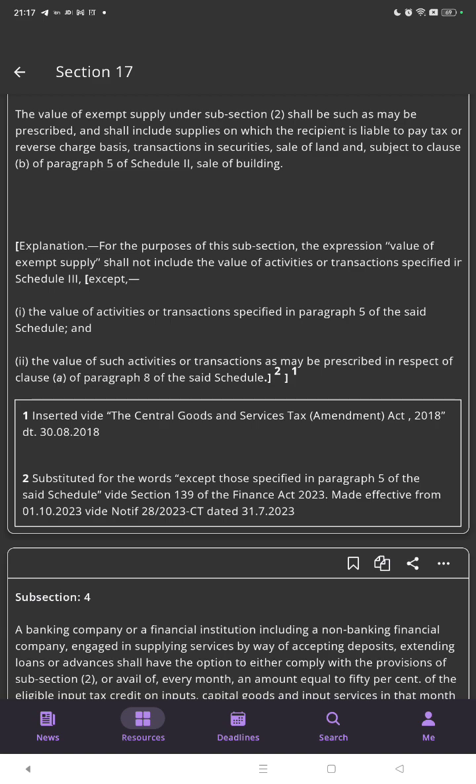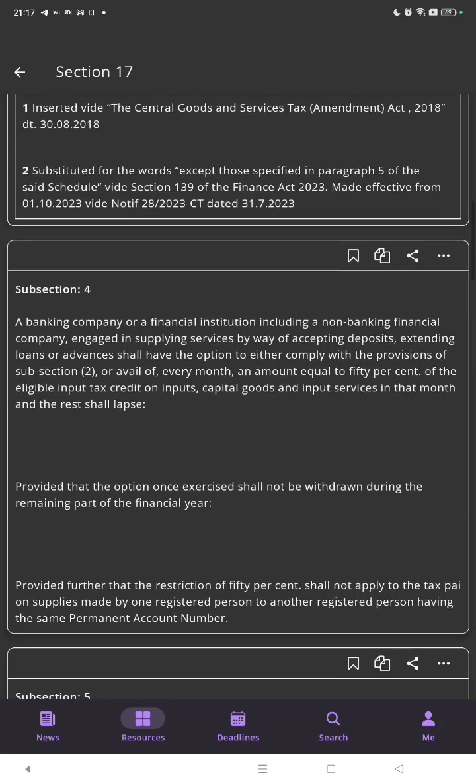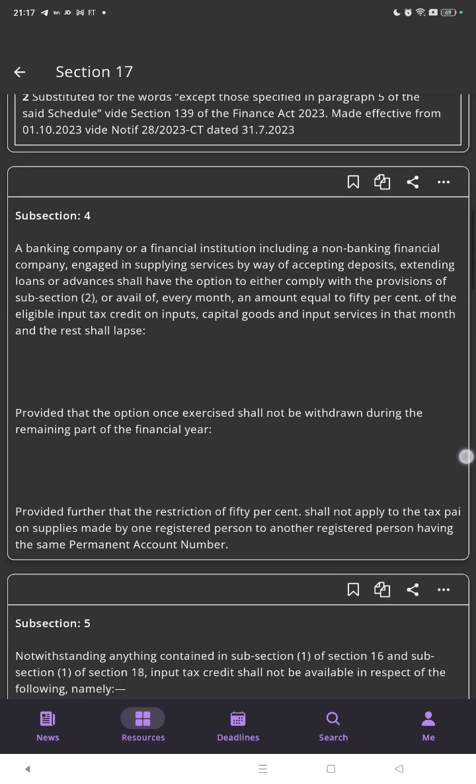Subsection 4: a banking company or a financial institution, including a non-banking financial company, engaged in supplying services by way of accepting deposits, extending loans or advances, shall have the option to either comply with the provisions of subsection 2 or avail every month an amount equal to 50% of the eligible input tax credit on the inputs, capital goods and input services in that month, and the rest shall lapse.